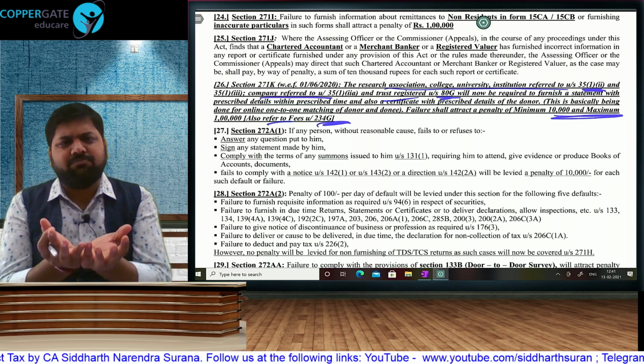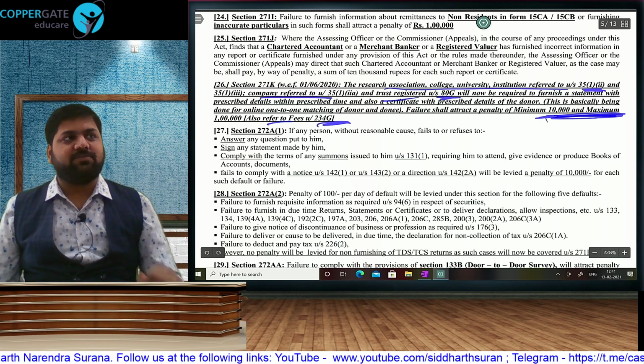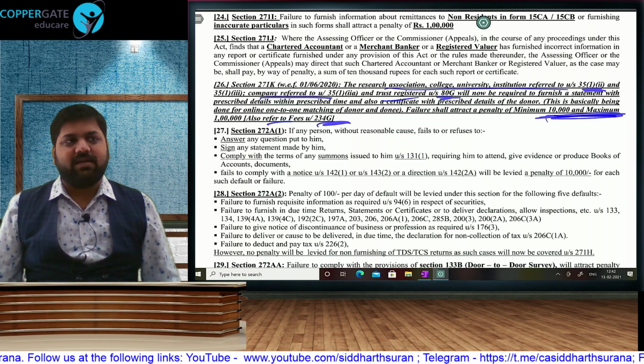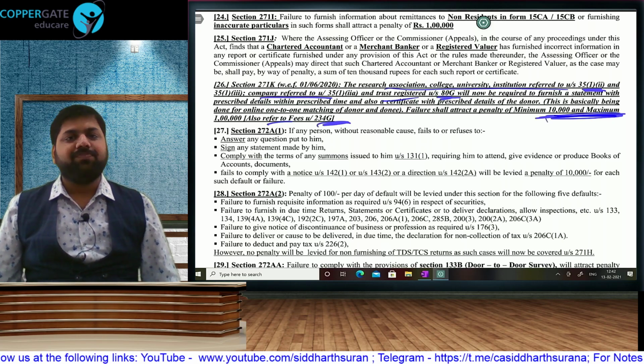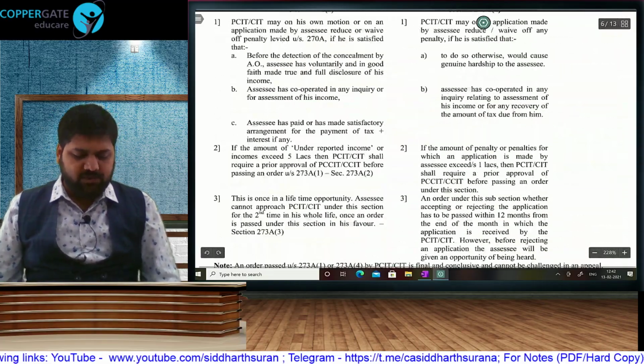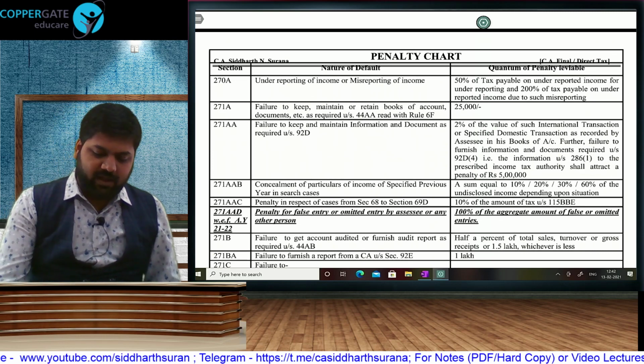This concept has become exactly the same as our TDS return. In fact, the penalty for TDS return is also minimum 10,000, maximum 1 lakh. So this entire concept has become exactly and drastically similar to your concept of TDS return, both in terms of penalty and also in terms of fees. So this was your second amendment of the chapter, and apart from that, the remaining stuff can be studied directly